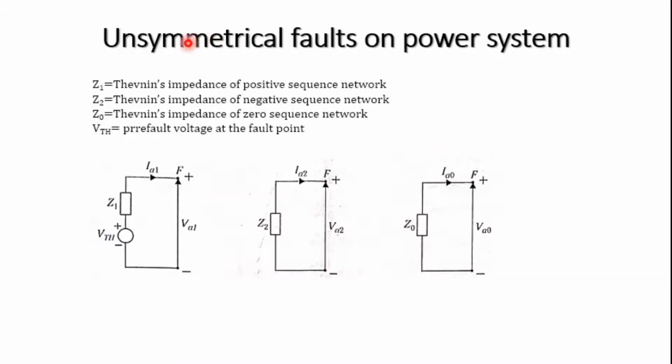Next concept is unsymmetrical fault on power system. So till now we have analyzed the various types of fault which occur at the terminals of an unloaded generator. However, the fault can also occur at any part of the system, and hence the analysis of a fault at any general point is also very important.